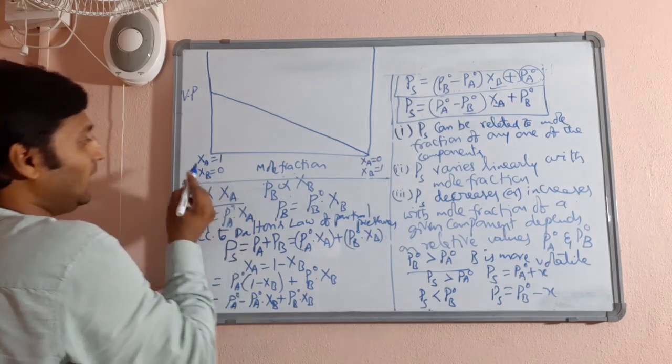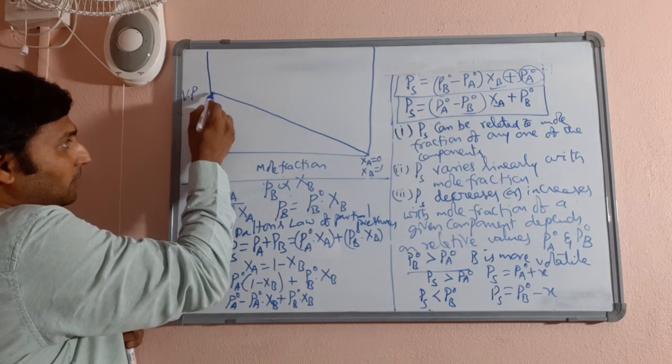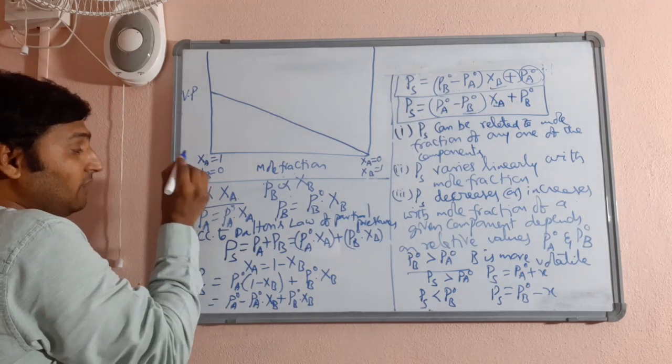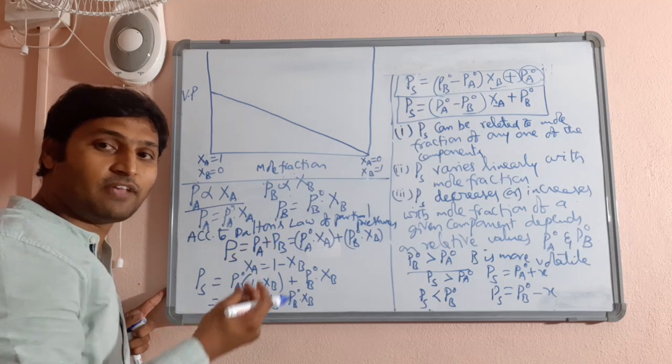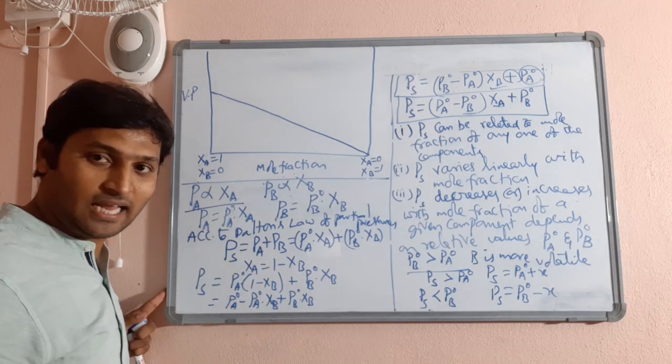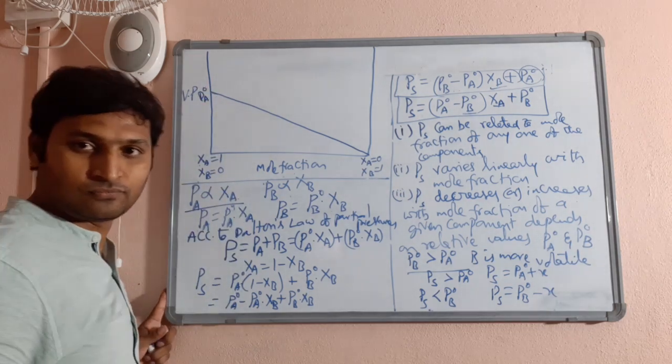When the mole fraction of A is equal to 1, that means you have pure liquid A, nothing else. That's why this point represents PA naught for you.